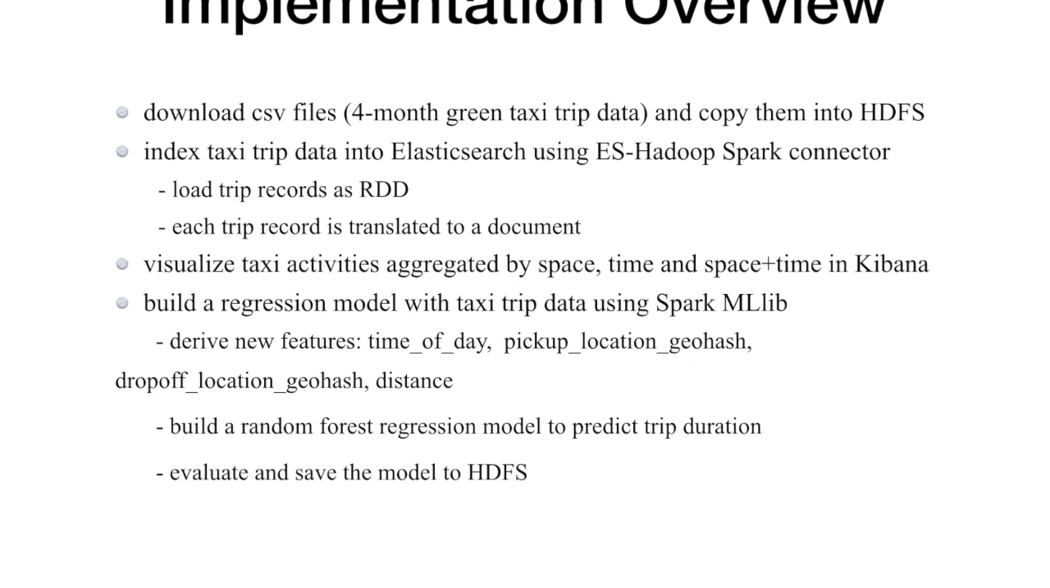And then I visualize the taxi trip activities aggregated by space, by time, and by space plus time in Kibana. On the other hand, I build a regression model with the taxi trip data using Spark MLlib. Specifically, I derive some new features from existing fields, for example, time of day, pickup location geohash, drop-off location geohash, and distance. Then I build a random forest regression model to predict trip duration based on those features. And then I evaluate and save the model to HDFS.